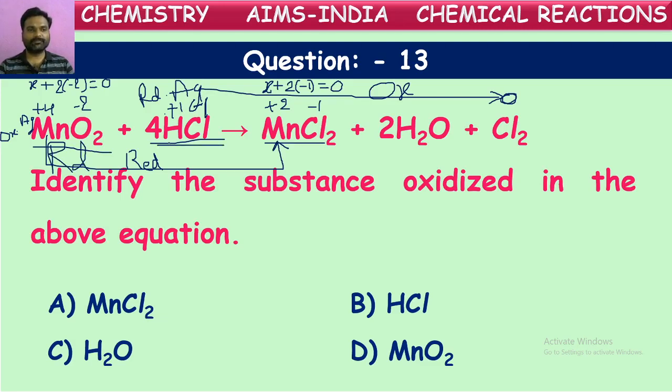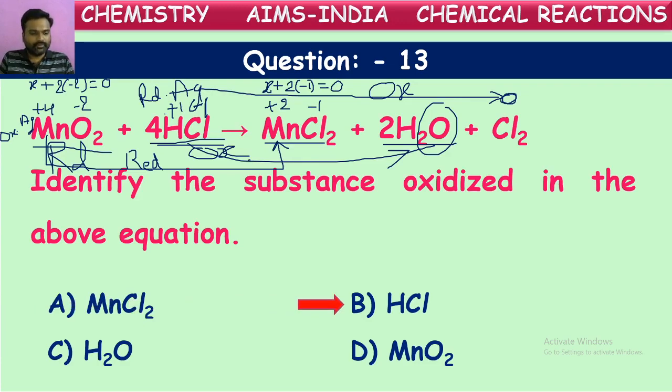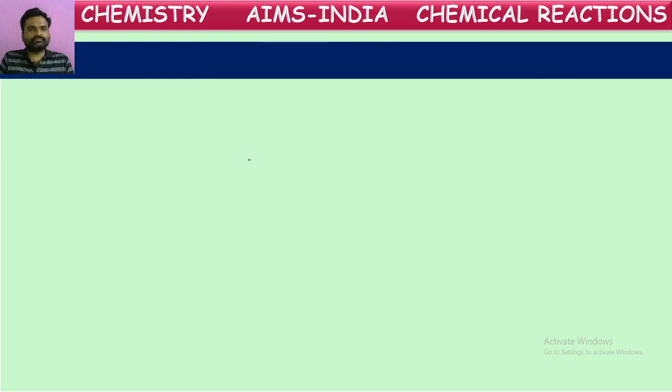HCl initially has no oxygens, but after the reaction hydrogen gains oxygens. So gain of oxygen is also called oxidation. HCl is oxidized. The correct answer is HCl. Now let us go to the next question.